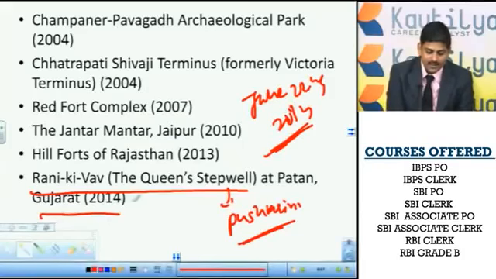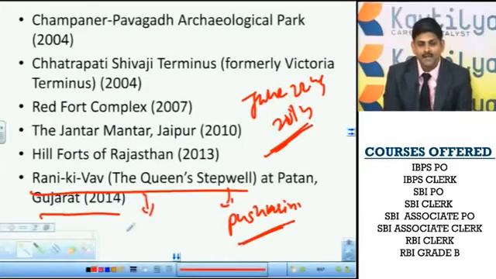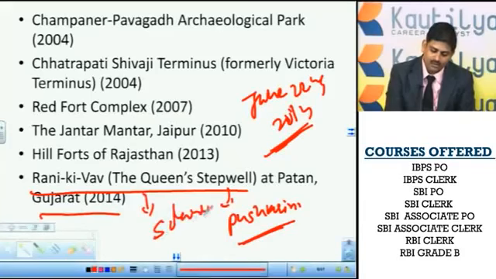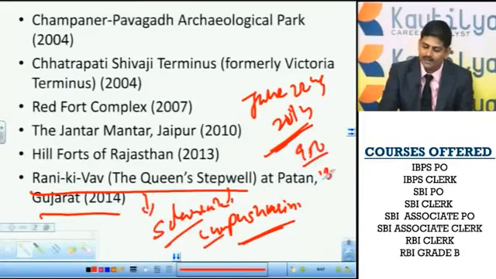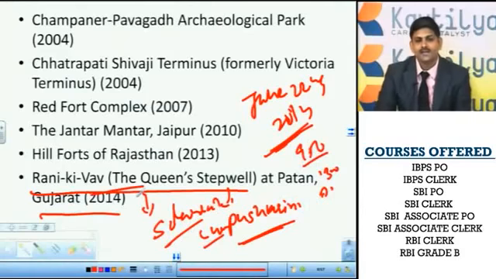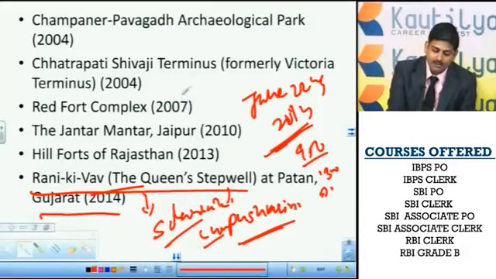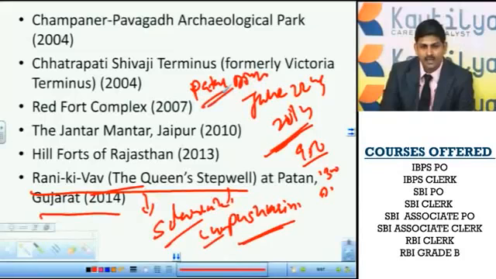This was constructed by the Solanki rulers of Gujarat. These people are also known as Chalukyas. They ruled from the 10th century AD to the 14th century AD, that is 950 to 1300 AD. During their time they constructed this monument. It has become a World Heritage Site. It is in Patan district in Gujarat. Solanki rulers, right?